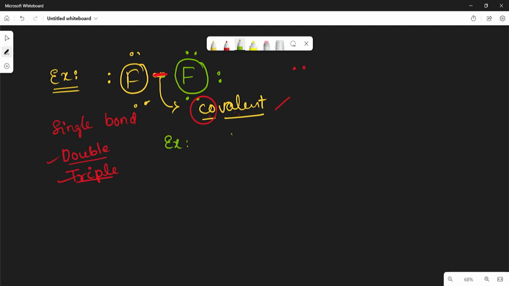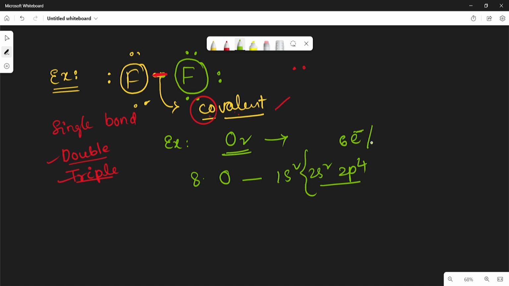For example, oxygen molecule. If you see the oxygen molecule, it contains 8 electrons: 1s2, 2s2, 2p4. So in the outermost shell it contains 6 electrons. To get the octet configuration, it requires 2 electrons.